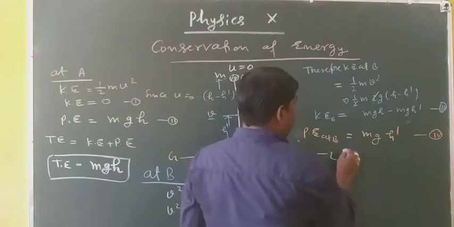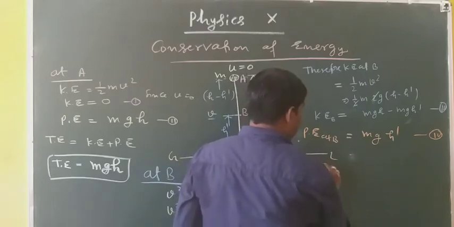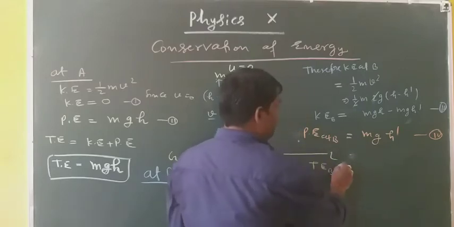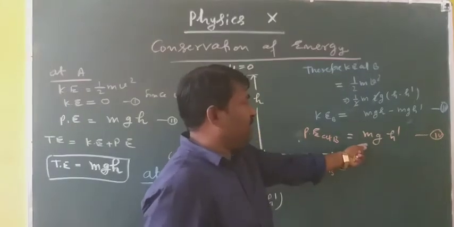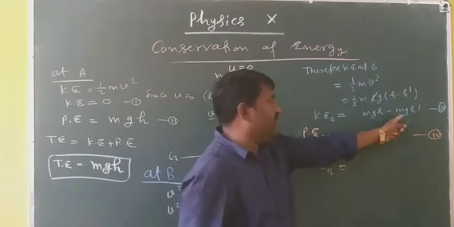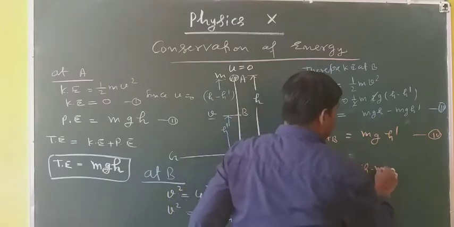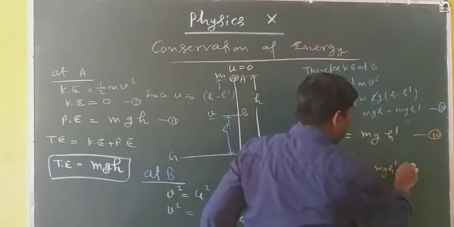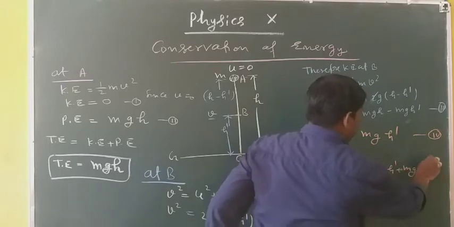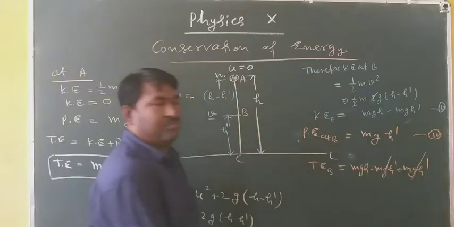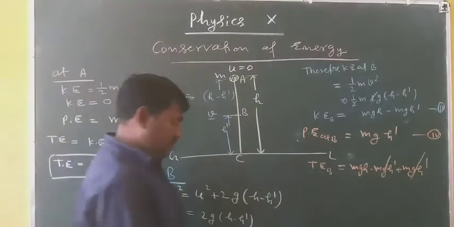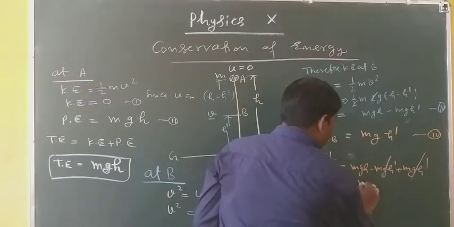Thus total energy at B is equal to kinetic energy plus potential energy, that is mgh minus mgh dash plus mgh dash. See, mgh dash will cancel out. So what will you get? mgh.